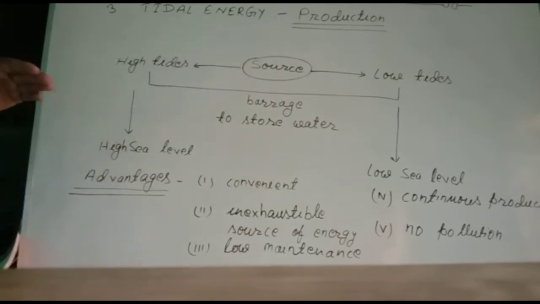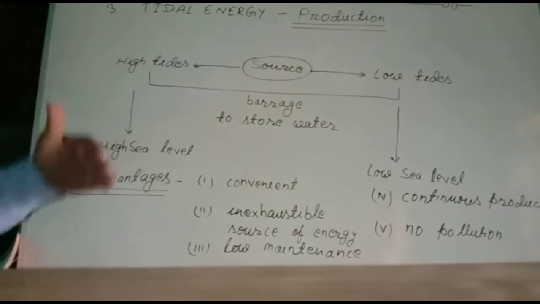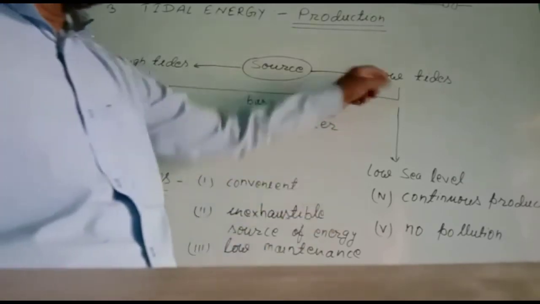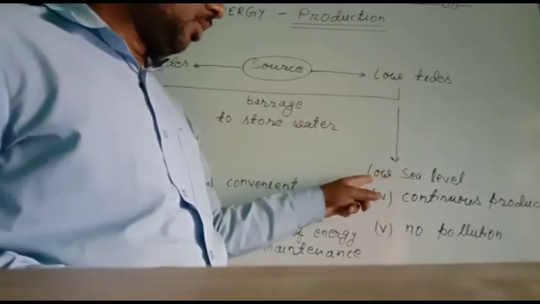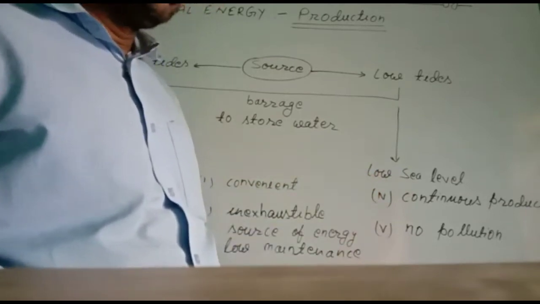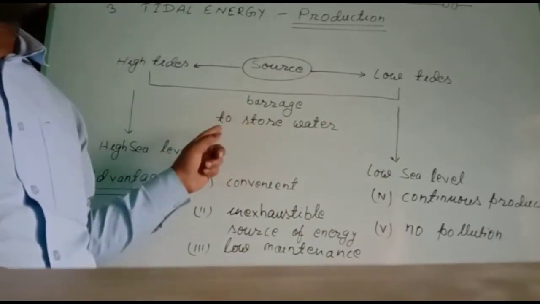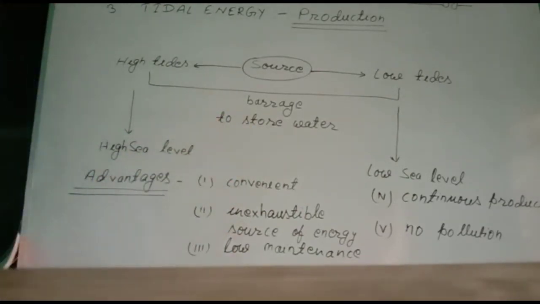So when this oceanic water or sea water is ascending to the coastal region, that time it passes through the turbine, and the blades of the turbine start rotating. That turbine remains connected with the generator that produces electricity. This is the first time. And during low tide, I mean when the sea level goes down, that time the stored water comes back to the ocean or to the sea.